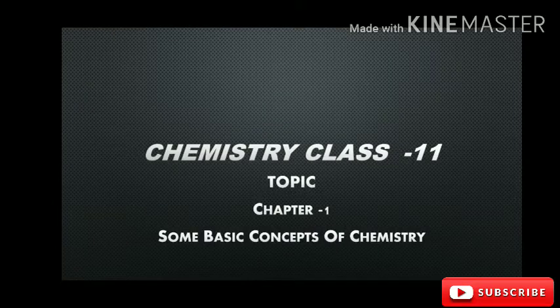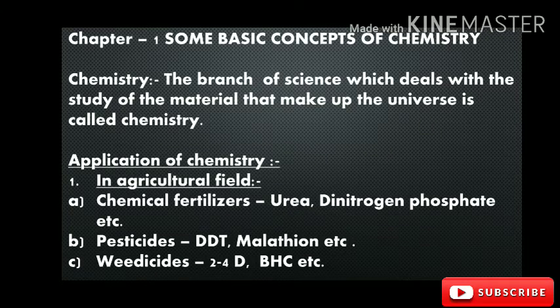Now we study chapter 1 of class 11th, some basic concepts of chemistry. In this chapter, the first topic we discuss is some basic concepts of chemistry. At first, we define chemistry: the branch of science which deals with the study of material that make up the universe is called chemistry.